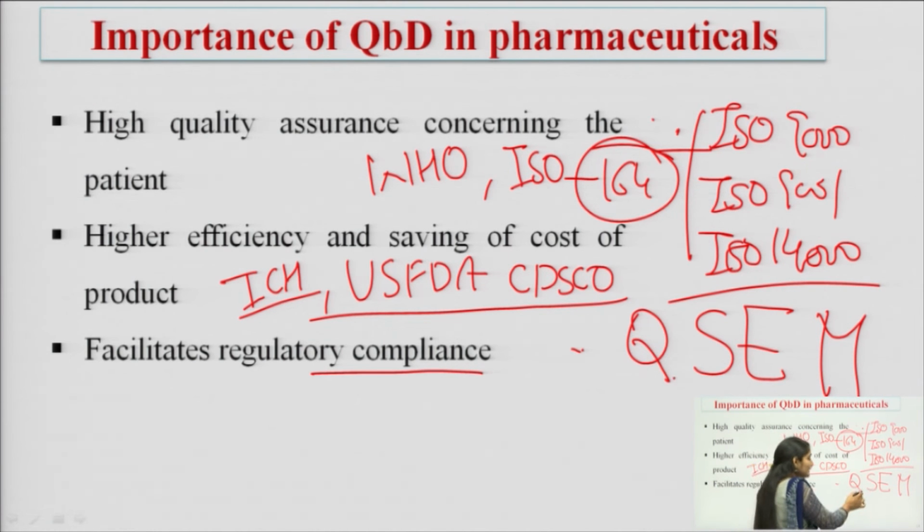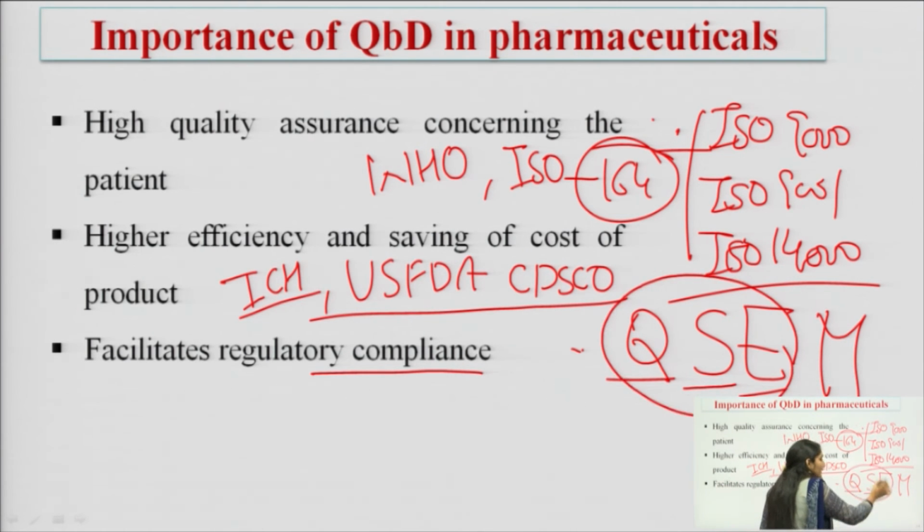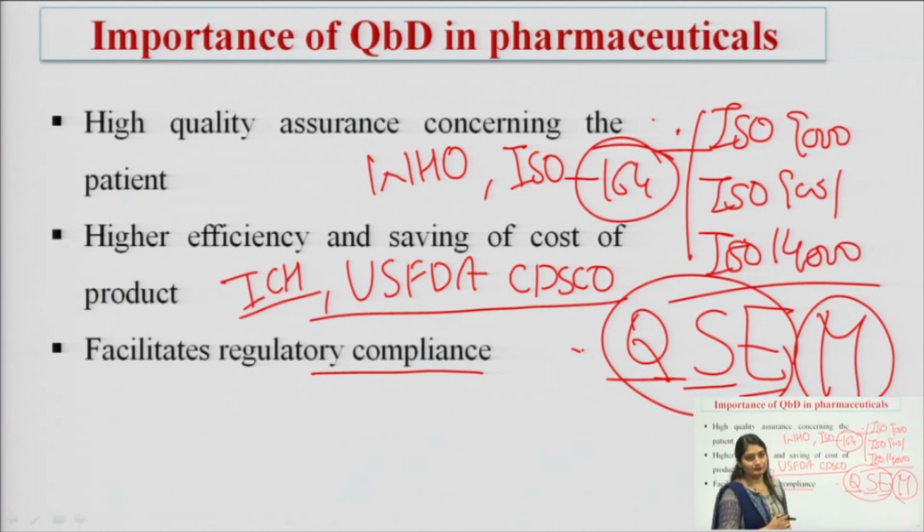Okay. Q is related to the quality of the product, and safety is related to the safety of the product, that includes carcinogenic testing and genotoxicity study, and efficacy is related to the clinical trials. Okay. And the areas or points that are not covered in these 3 sections will come into the multipurpose guidelines. Okay.